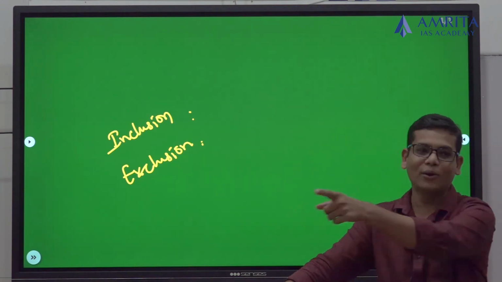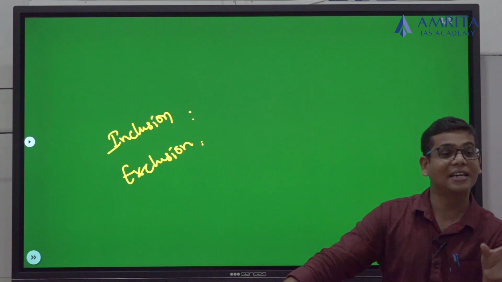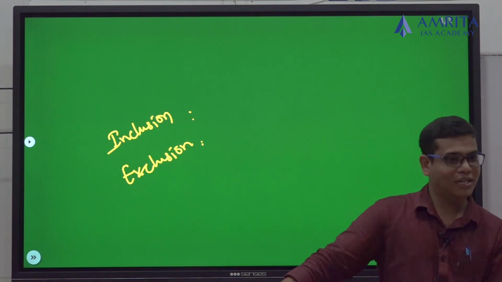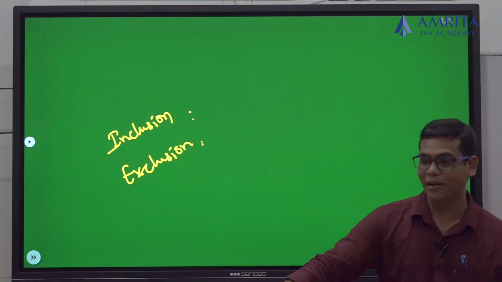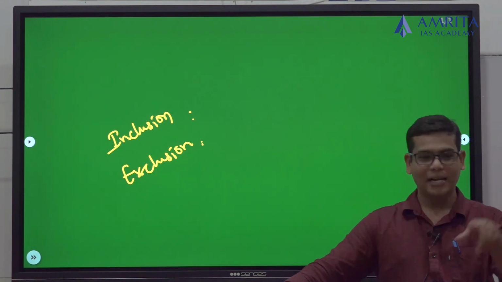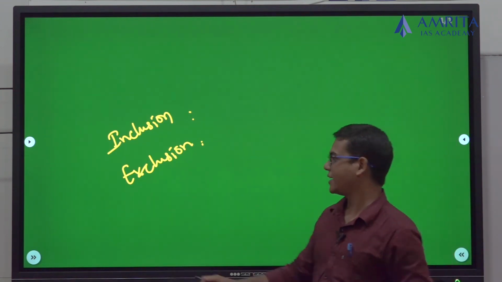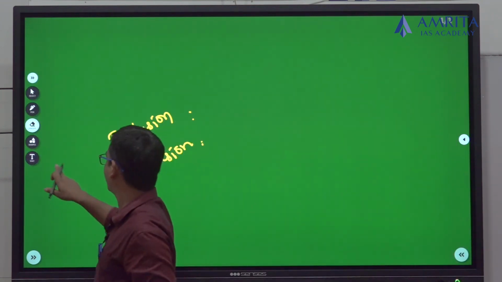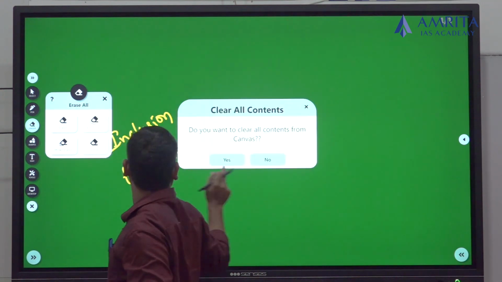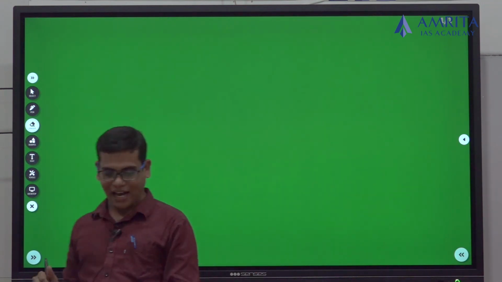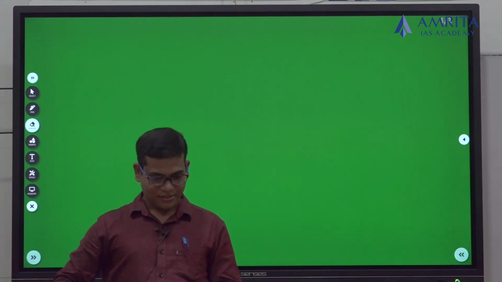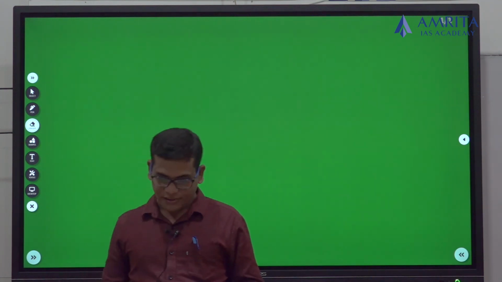You are not including a beneficiary. That is an inclusion error. Exclusion error means while you are excluding somebody, you are unnecessarily excluding a beneficiary. So just have an idea of inclusion error and exclusion error. If you are clear with the caste census, then I can move to the next one.